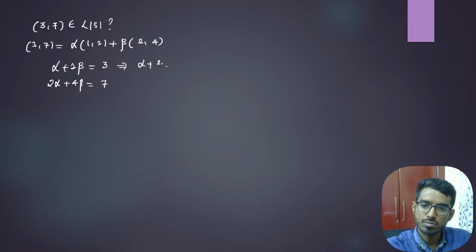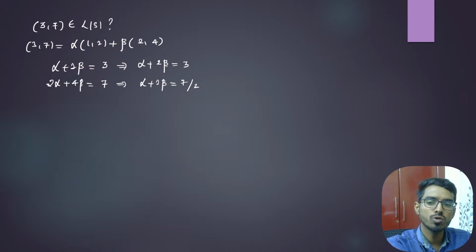Now if I take 2 outside, we will have alpha plus 2 beta is equal to 7 by 2.